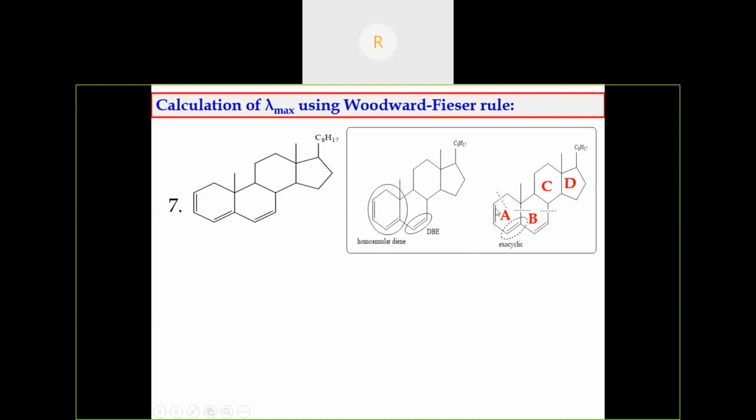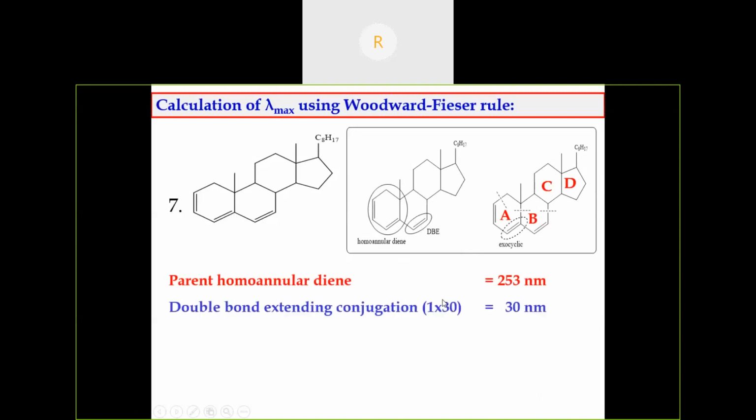Then ring residues. See, this is one ring residue. So the parent value is 253 nanometer. For the double bond extending conjugation, we have to give an increment of 30 nanometer. Then ring residues, 1, 2, 3. So there are 3 ring residues, so 3 into 5, 50 nanometer. We should not consider the angular methyl groups.